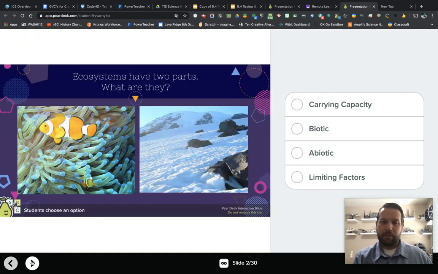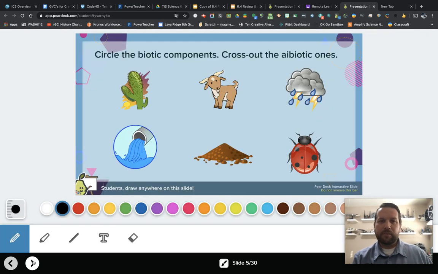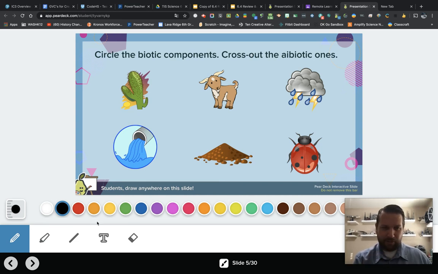Actually, it tells you on the next slides. So just work your way through this. When it says circle, when it says to do something, do it. Try things out. You can figure it out. There's things down here to click, and then just do what it says.